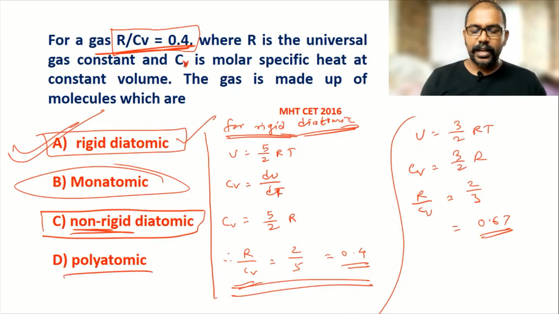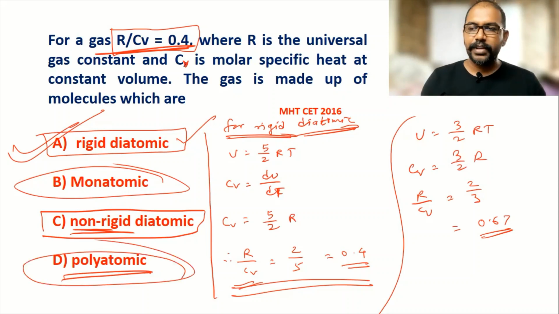And again for polyatomic, 3 translational, 3 rotational, and some amount of vibrational degrees of freedom. If it is a triatomic, then we can specify how many vibrational degrees of freedom there are. But here it's polyatomic, so we can say some amount of vibrational degrees of freedom.